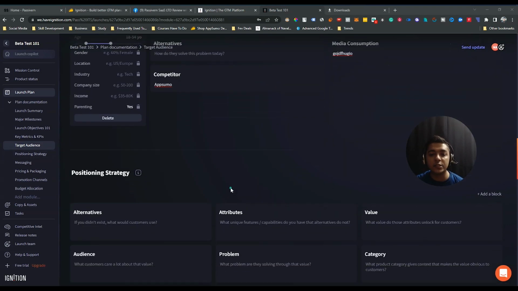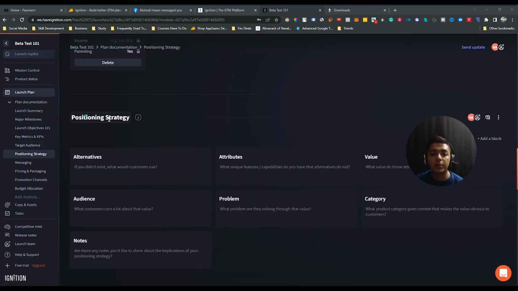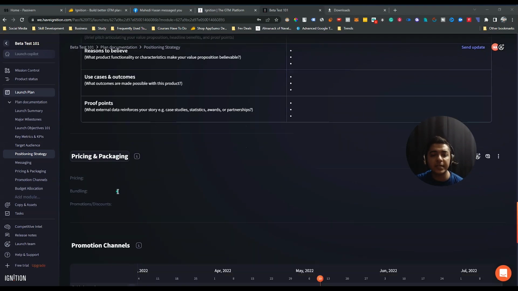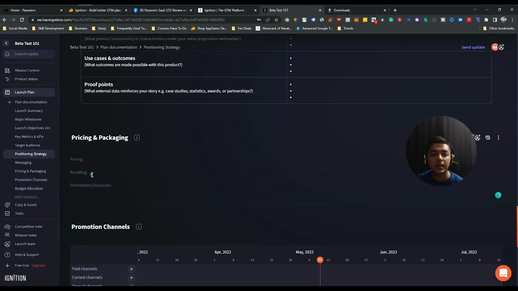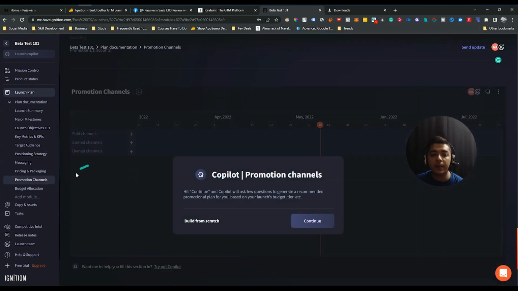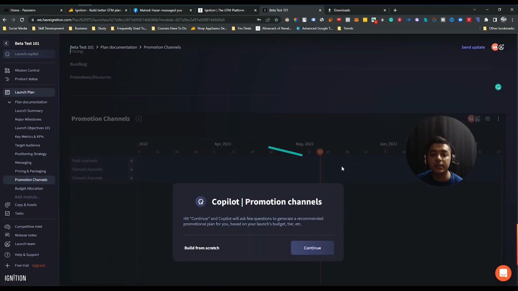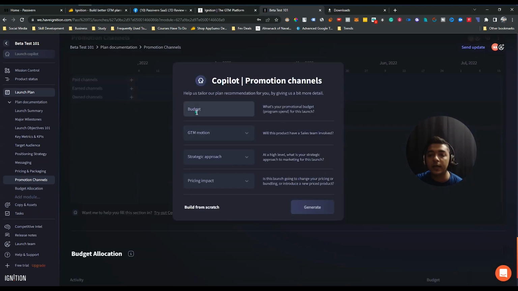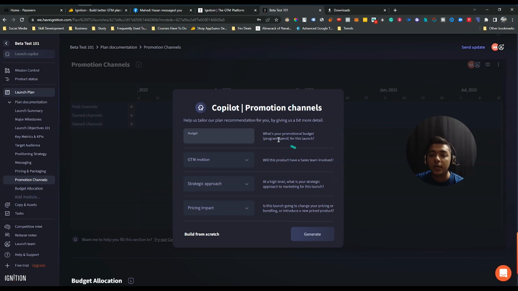And after that, if I scroll down, see, there have positioning strategy, and there have messaging. After that, they have pricing and packaging. You can select the pricing, bundling, promotion and discount features from here. And see, there have the promotion channel. So if I continue from here, and here I have to select the budget. Suppose here they're asking that what's your promotional budget for this launch. Suppose my budget is 10,000 USD.